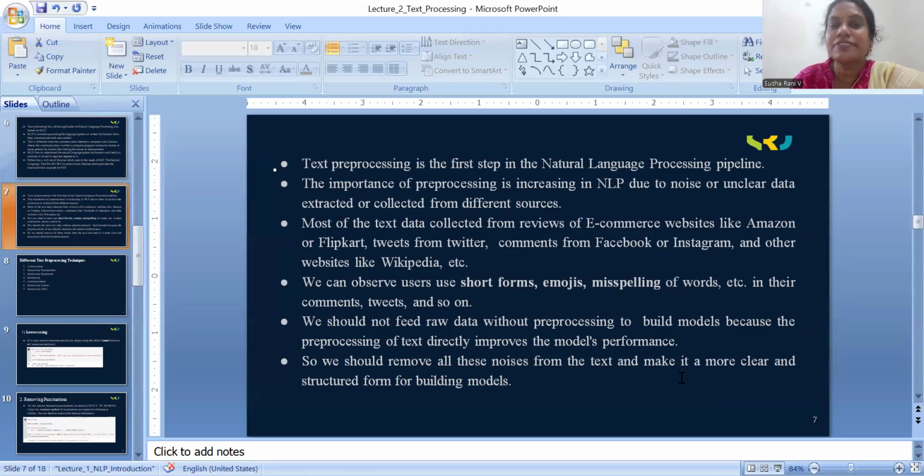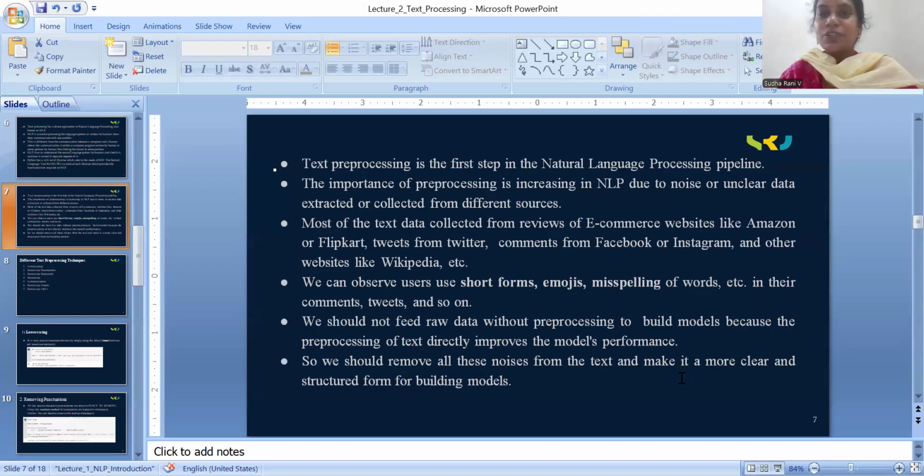Text pre-processing is the first step in the NLP pipeline. The importance of pre-processing is increasing in NLP due to noise. Nowadays there is much scope to learn about NLP, natural language pre-processing. Why? Because people are using search engines and chatbots like ChatGPT and Gemini more, where we can retrieve information very quickly. So we have a lot of scope to learn about NLP.